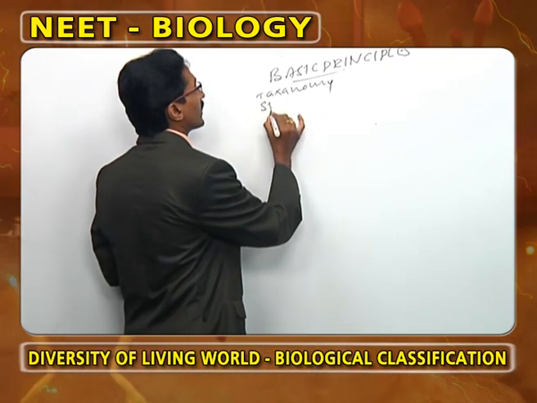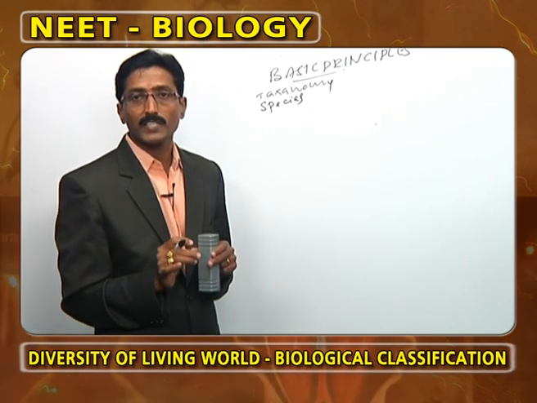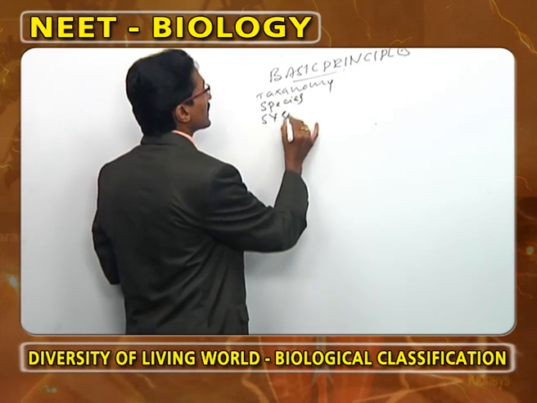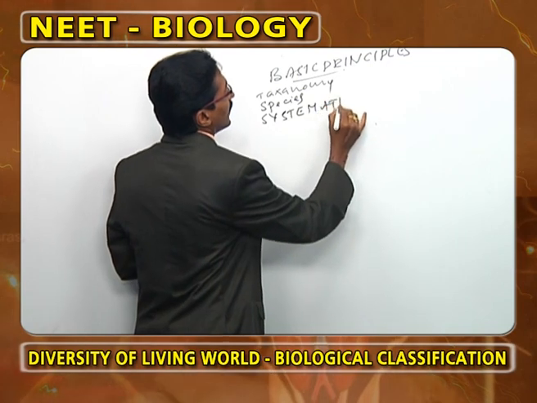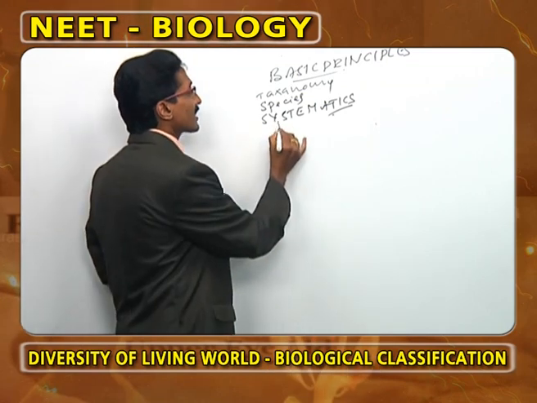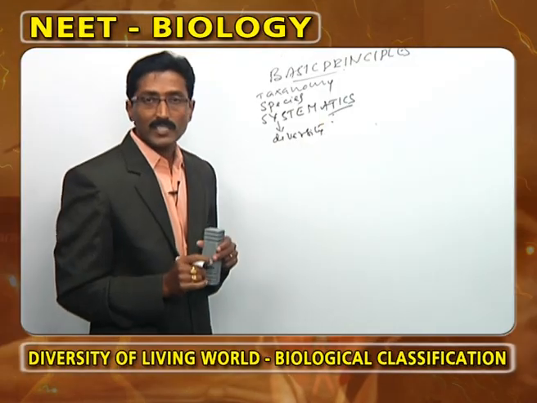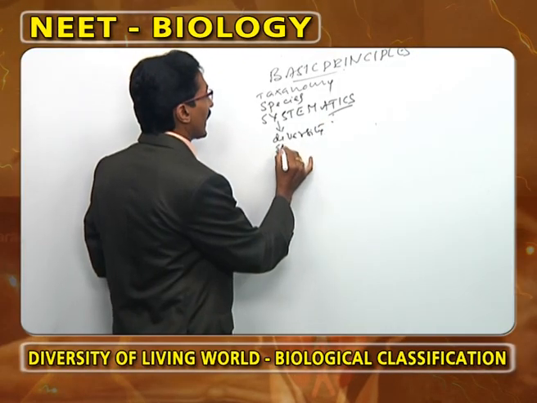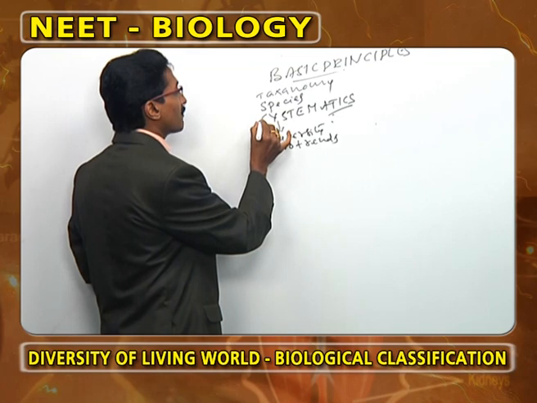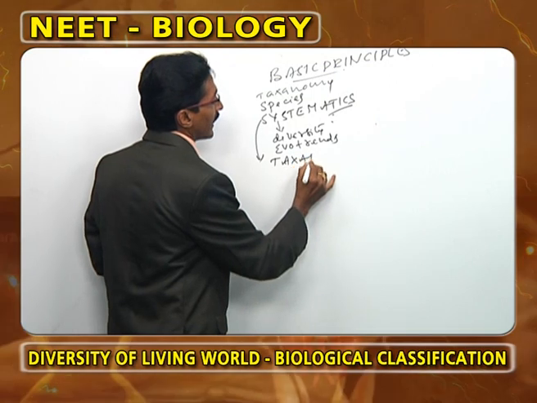What is the basic unit of classification? The species. Name the person who stated that species is the basic unit of classification: Carolus Linnaeus. Now, the next one is systematics. It is very, very important from the EAMCET point of view. What is meant by systematics? Systematics explains the diversity and evolutionary trends of organisms. Very important regarding the EAMCET: what is the key part of systematics? That we call taxonomy.